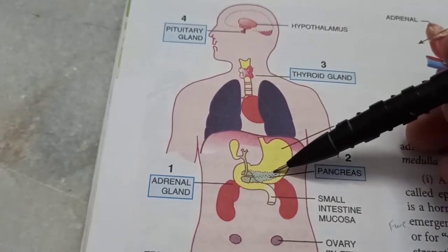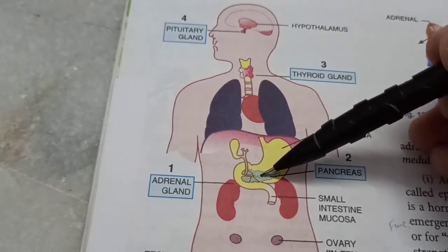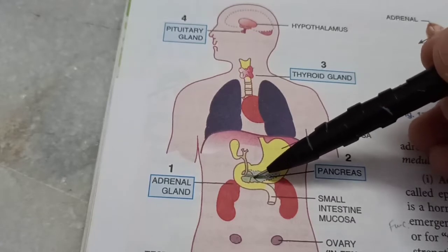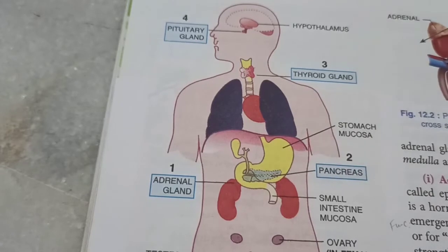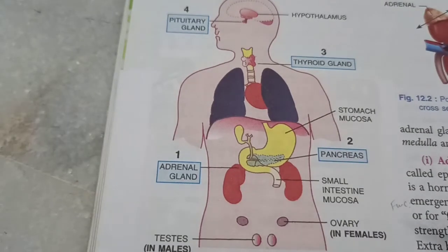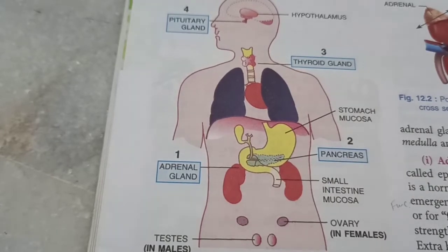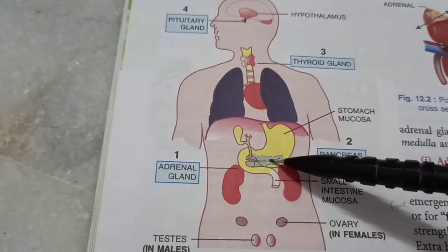By the way, the pancreas is both exocrine and endocrine. It releases pancreatic juice for digestion, which is released into the small intestine via this pancreatic duct, which you can see here. And there are certain tissues in the pancreas, the cells called islets of Langerhans, they secrete hormones directly into the blood.